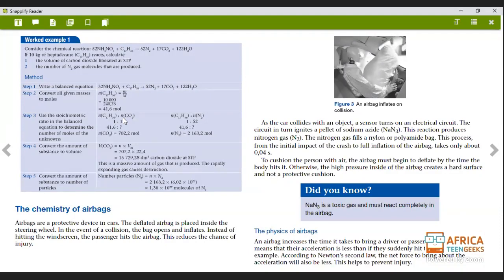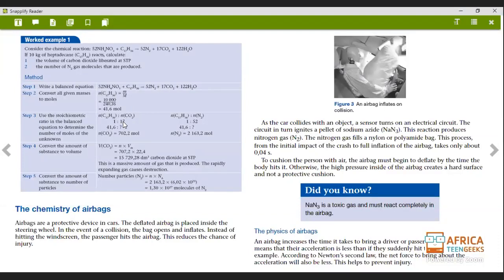And then for carbon dioxide, which is what they are looking for, they're looking for the volume of carbon dioxide. We've got 17. So our ratio 2 will be 17. So you just take these two, you're going to say N1 over ratio 1 is equal to N2 over ratio 2. And what are you going to get? Our unknown is the N2 in this case.